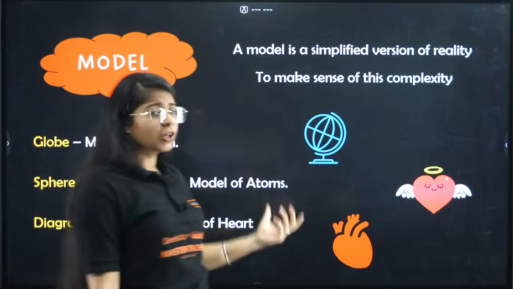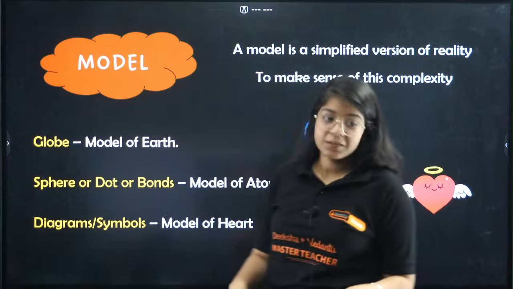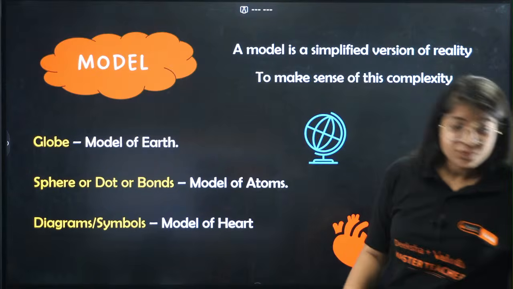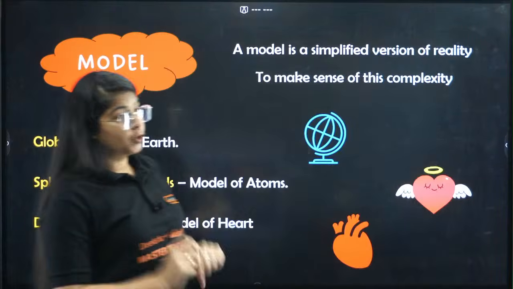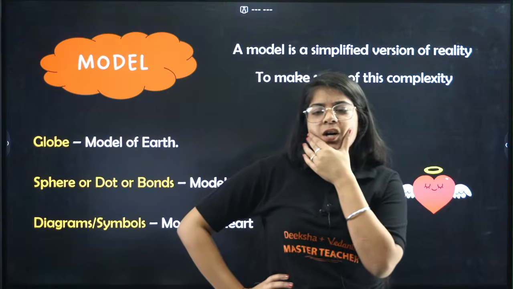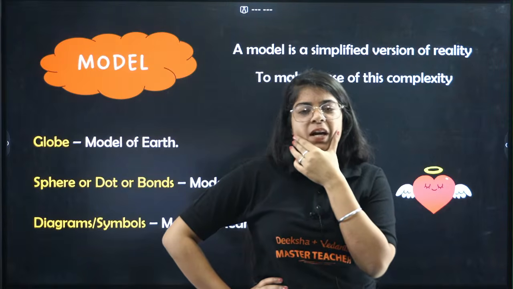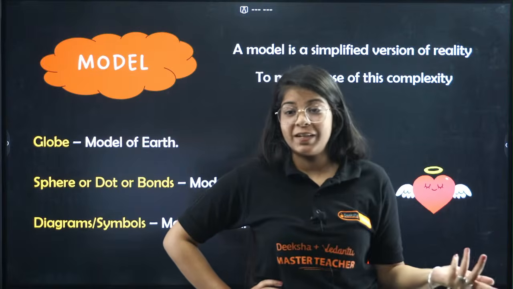Similarly, you have a globe. The globe depicts the model of Earth. Now the globe does not tell us the complexity or population density of India.